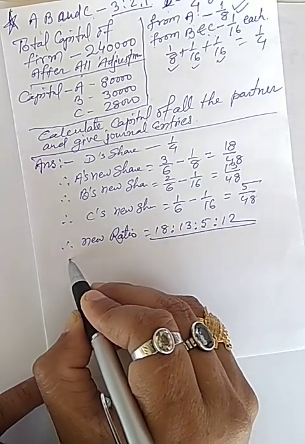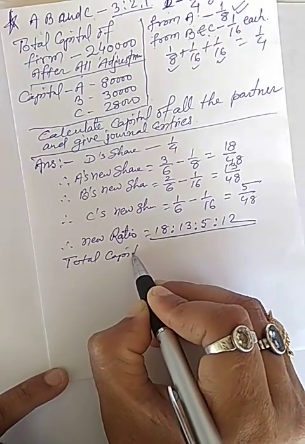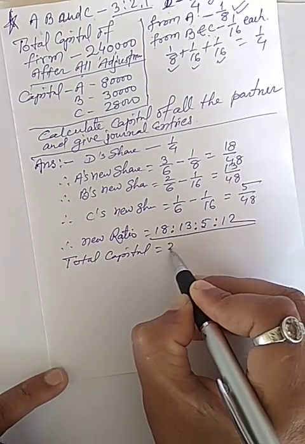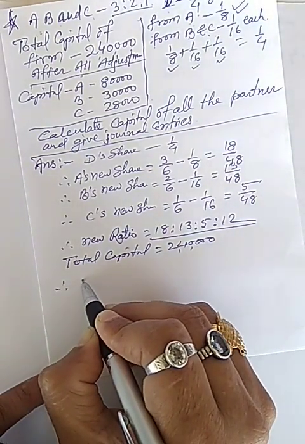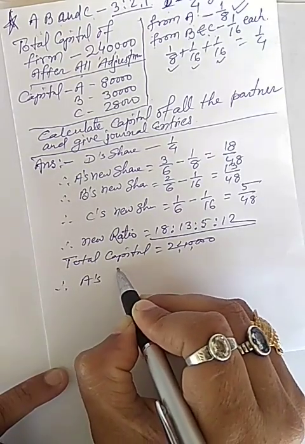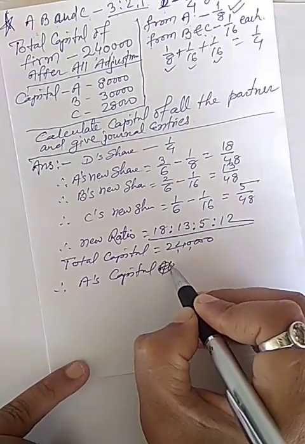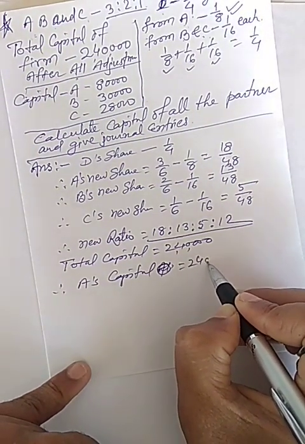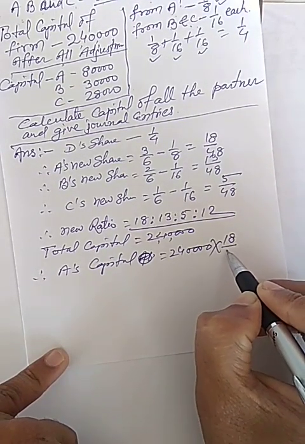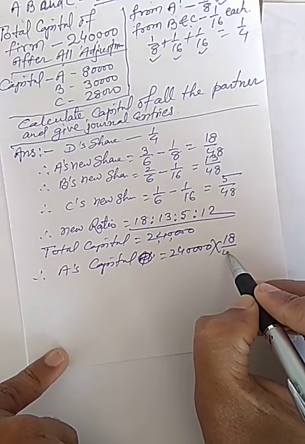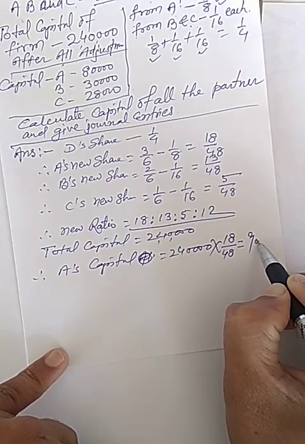Total capital is given 2,40,000, and therefore A's capital will be 2,40,000 into 18 by total 48. It will be 90,000.